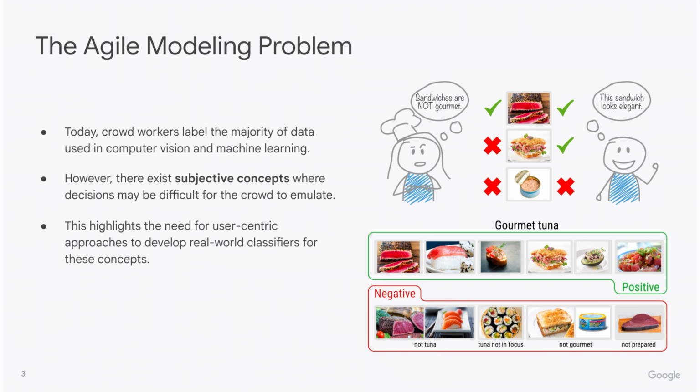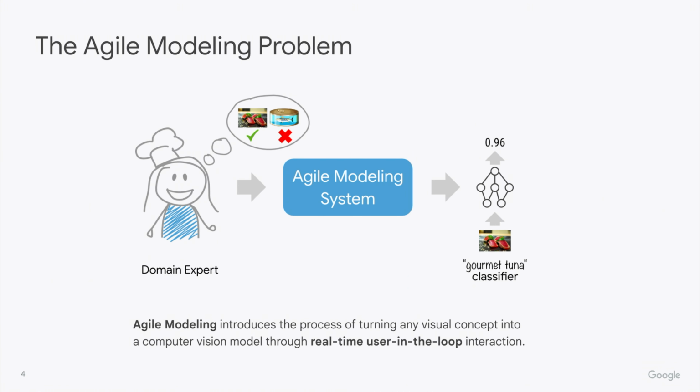So there are cases where we want to give the user or domain expert the power to create their own models. In this paper, we define the problem of agile modeling, which introduces the process of turning any visual concept into a computer vision model through real-time user-in-the-loop interaction. This empowers users to drive the modeling process and create their own classifiers.